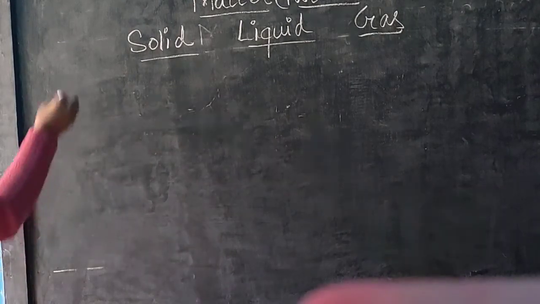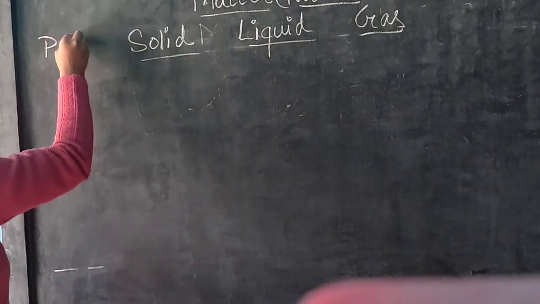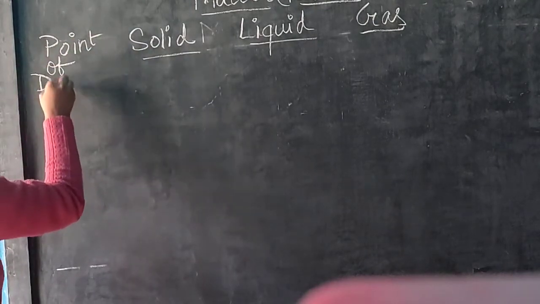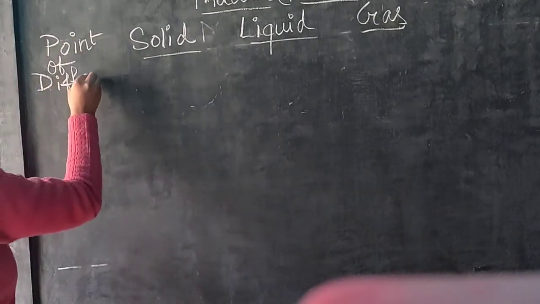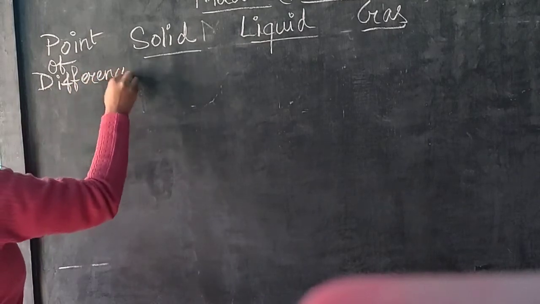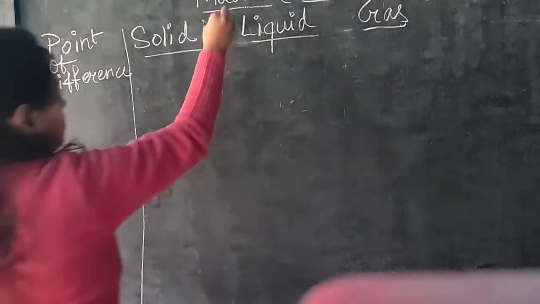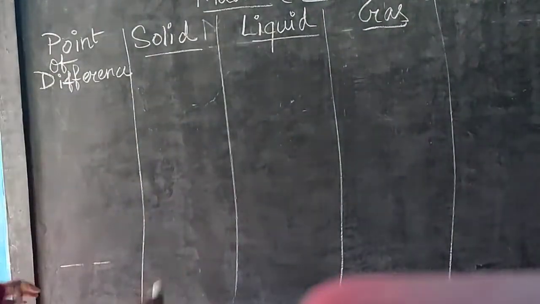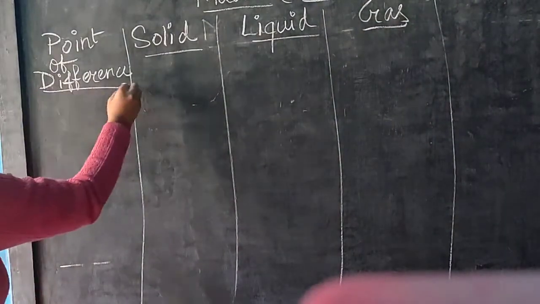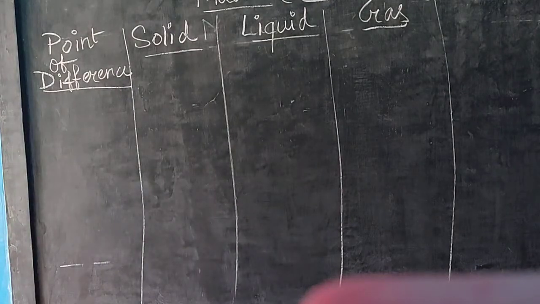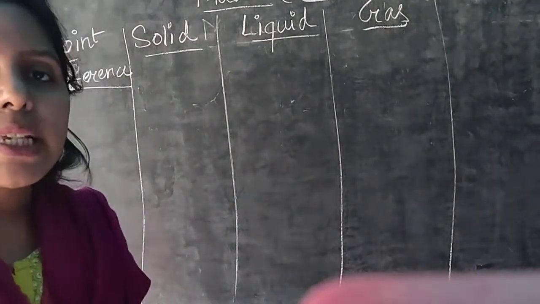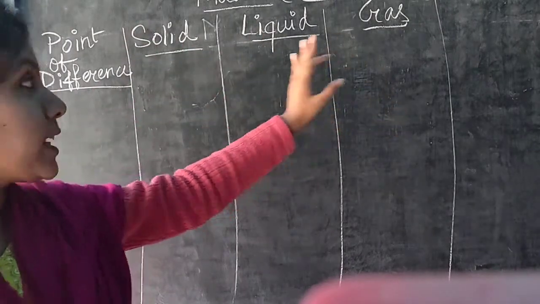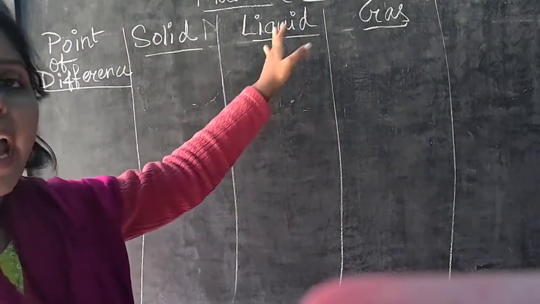So here I am writing point of difference. Here we will discuss different properties on the basis of which we can classify these 3 types of matter, that are solid, liquid and gas.